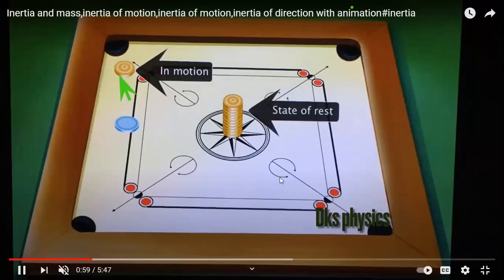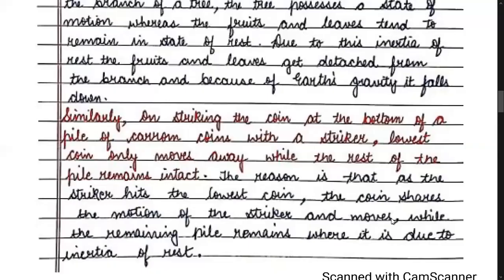So they will remain in the same state of rest and thus will not go in motion. Is it fine? So the reason is given in the PDF also, children. The lowest coin will share the motion of the striker and will move forward, while the remaining pile will remain intact due to inertia of rest. It will not move ahead. I hope it is clear, children.